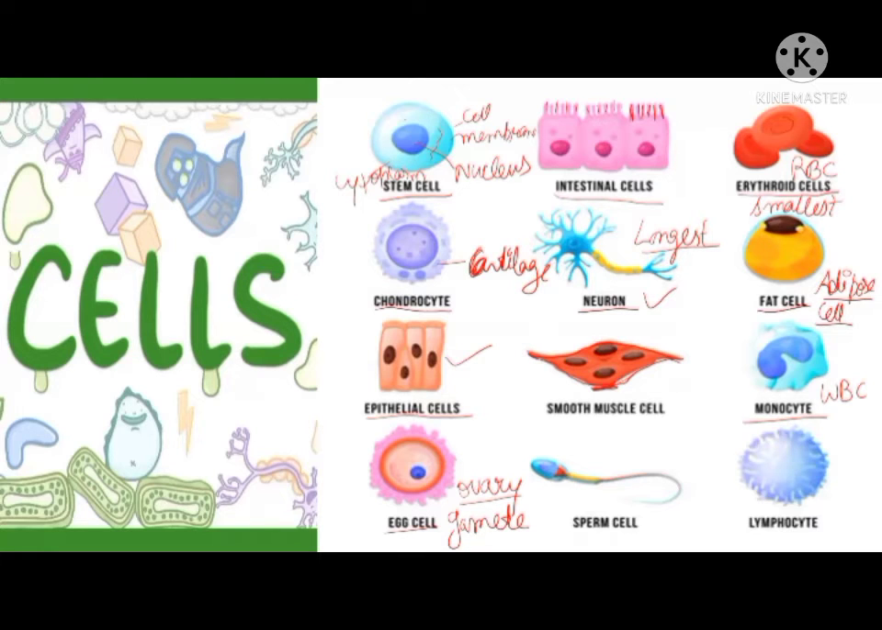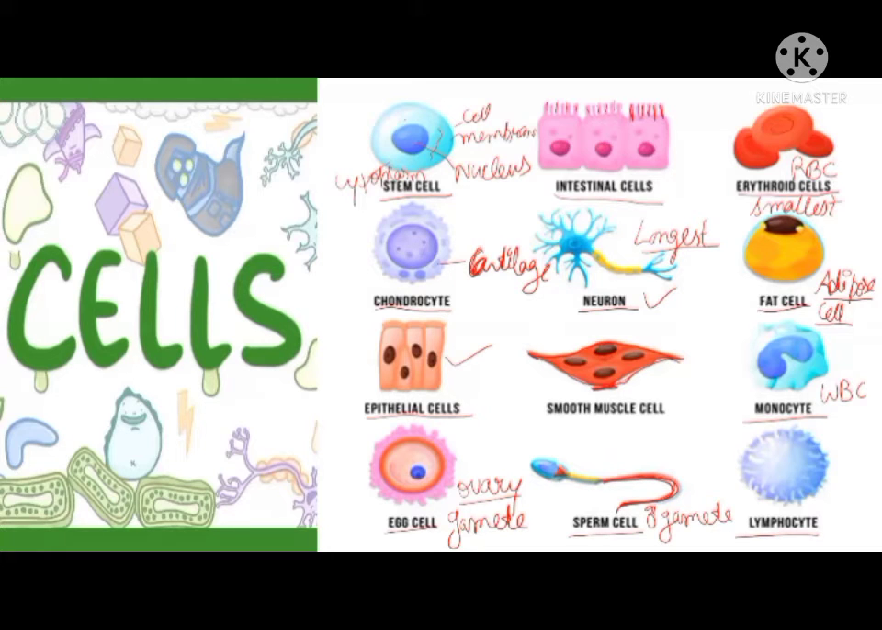They are circular in shape. The sperm cell, they are the male gamete. Means these are the special cells that help in the reproduction. You can see its shape is totally different. It is having a long tail, and this tail is helping it in the movement.